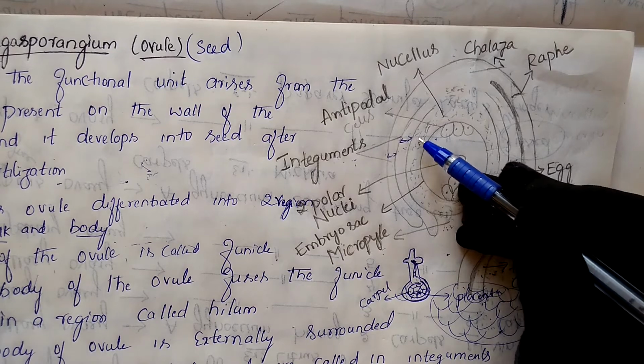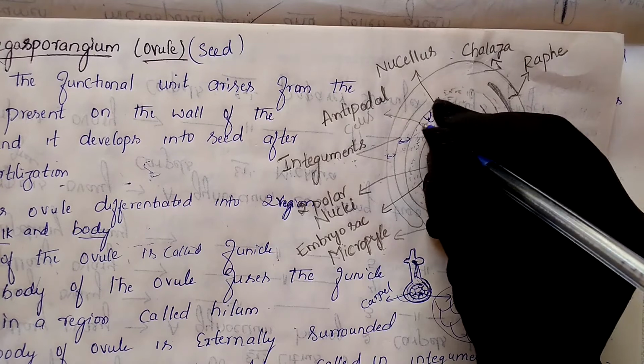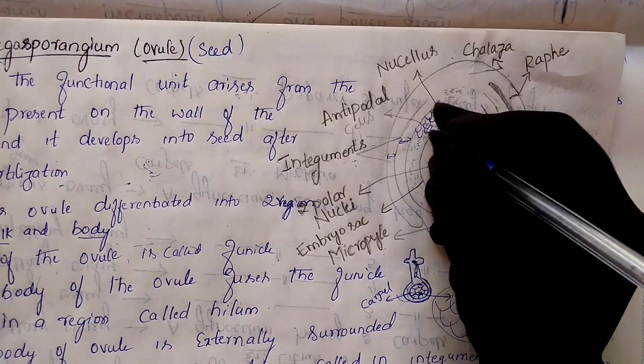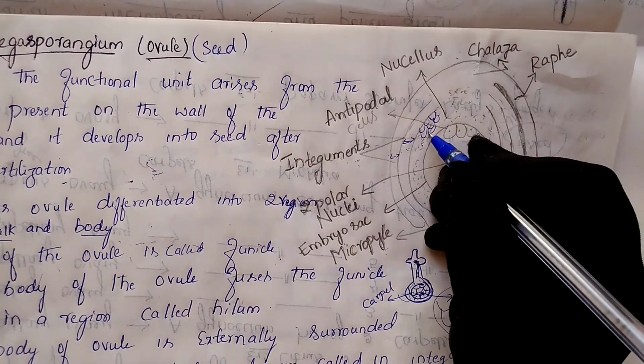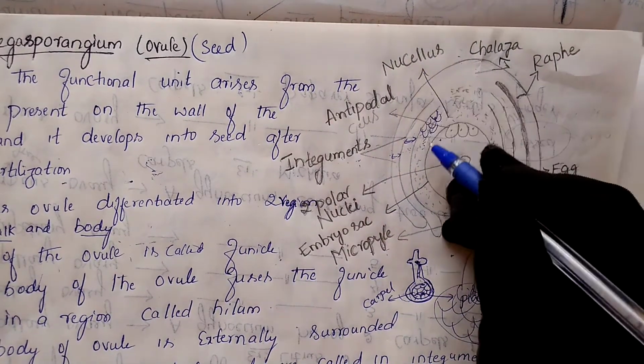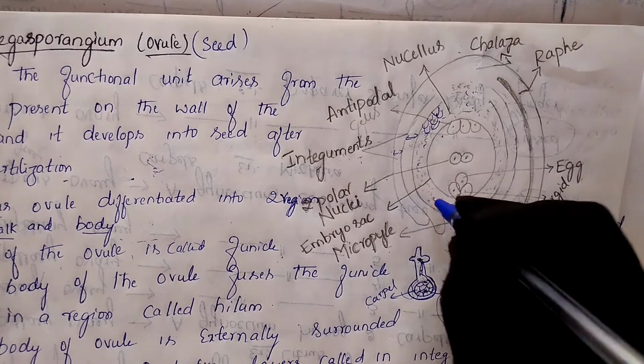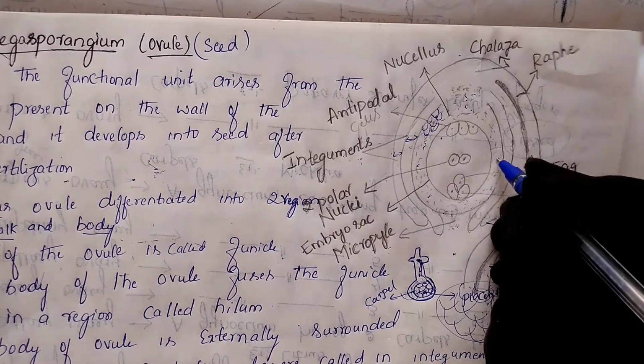A mass of parenchyma cells. What type of cells are present here? Parenchyma cells. A number of parenchymatous cells are present, and this portion, where I have shown by the dotted region, we are calling the nucellus. So this complete portion we are calling the nucellus.